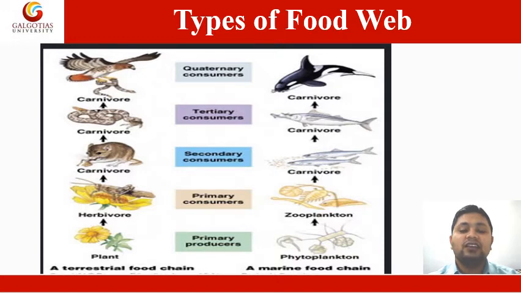So these are the types of food chain. They are shown in this food web. There are two food chains shown here in this image. One is the terrestrial food chain and another is the marine food chain.